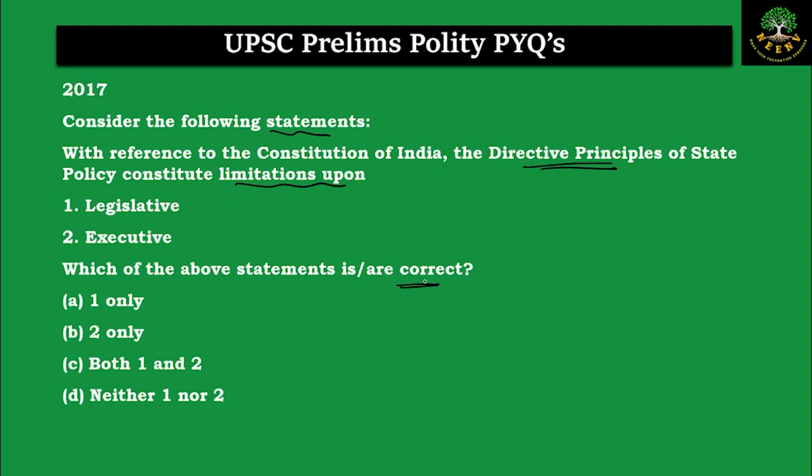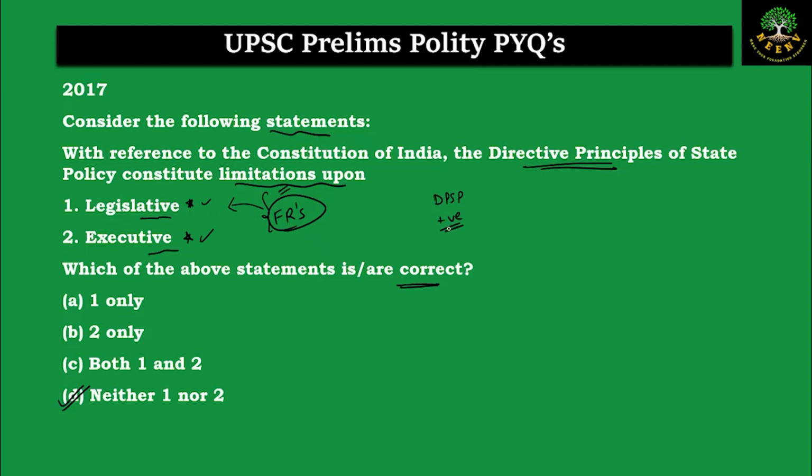Now the question is asking us, what does the directive principles of state policy put limitations upon? Does it lay limitations upon the legislature and does it lay limitations upon the executive? The answer is neither one nor two. It is the fundamental rights which is laying limitations upon the legislature and the executive. The fundamental rights have negative impact on the powers of the legislature and the executive. The DPSPs are positive in nature.